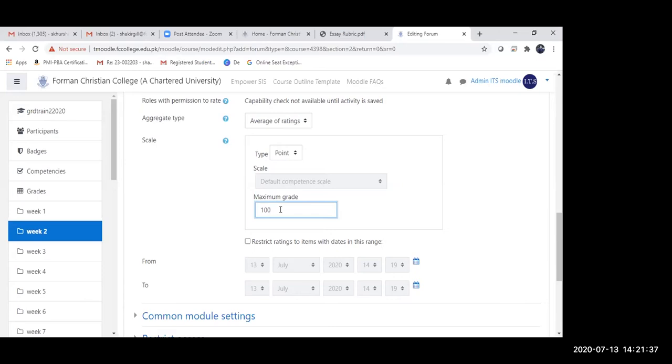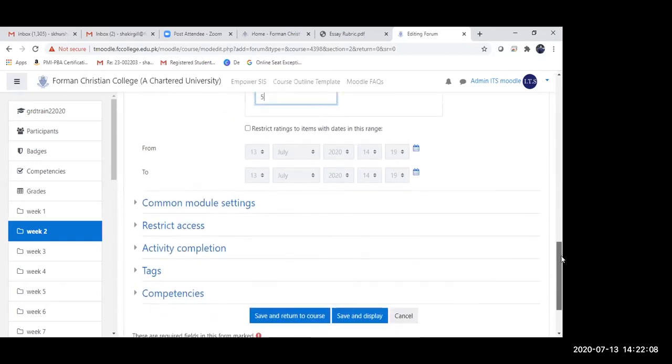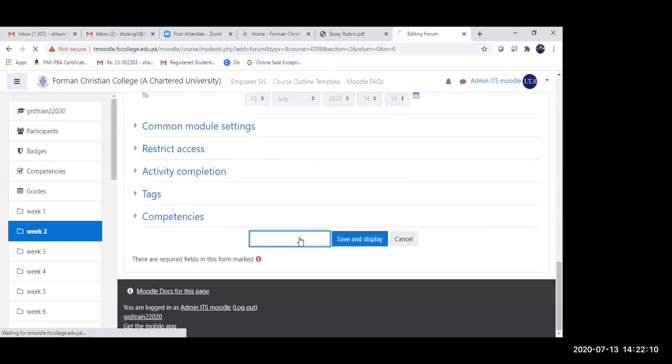If you leave this at 100, once you rate the forum and click on a drop down while rating, which I will show you afterwards as well, Moodle is going to give you a huge list of 100 figures starting from 1 right till 100. Normally the ratings are from 1 to 5, so I'm just going to leave it at 5. So this is going to be the maximum rating, from 1 to 5. Okay, and then I'm simply going to save and return to the course.